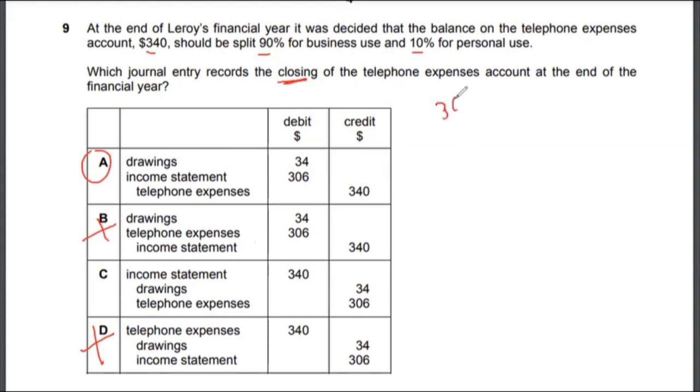So 340 times 10% is actually 34. And 340 minus 34 is actually going to be 306. This is for drawings, and 306 is for income statement, right? So the correct answer to multiple choice 9 would be option A.